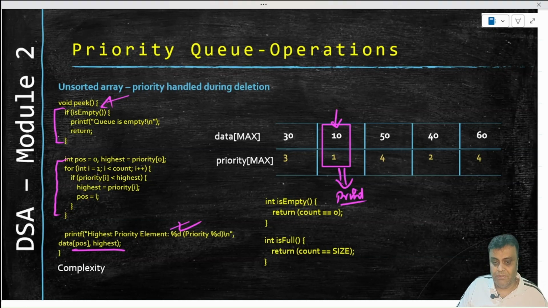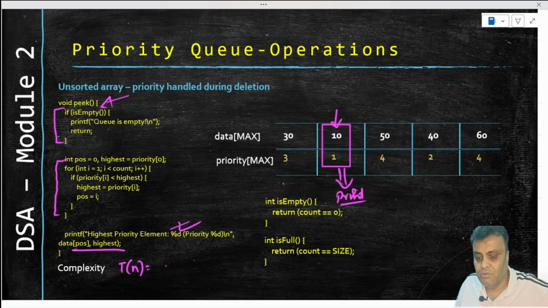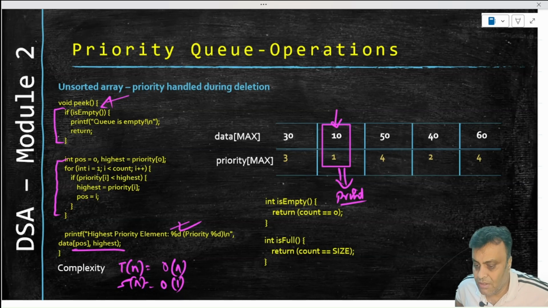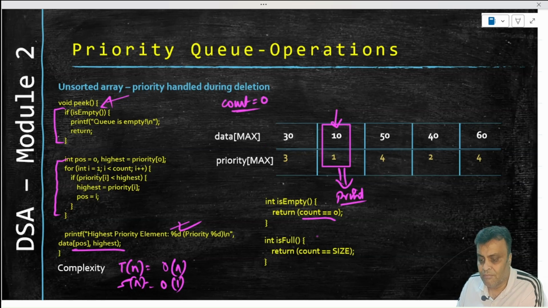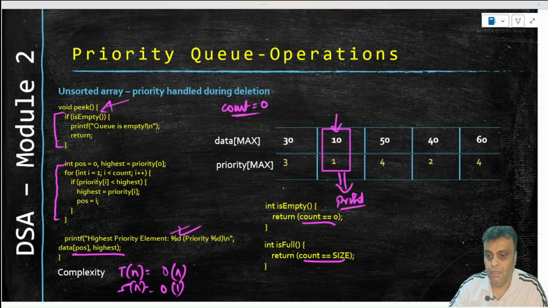The complexity of this particular code will be, time complexity, because you are taking a loop, order of n, and space complexity will be order of 1. Now there is also going to be an operation called is empty. If the count is 0, remember we took a count and we moved count forward, the queue is empty. Is full: if the count is equal to size, of course it is full.